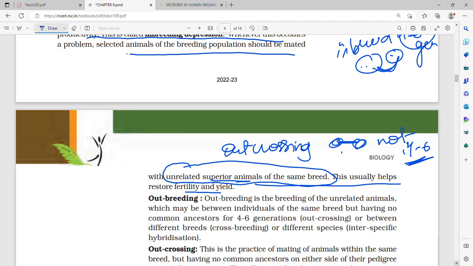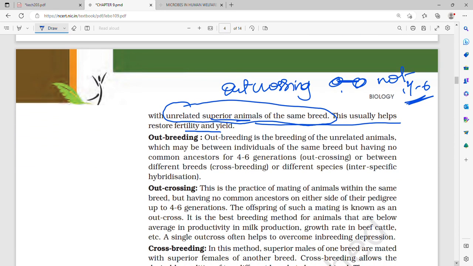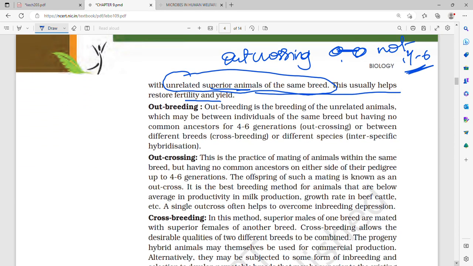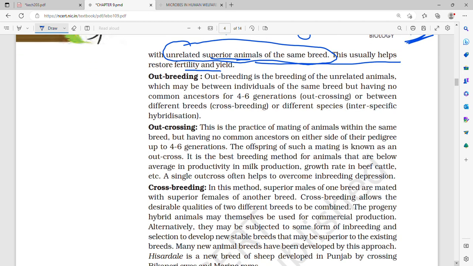Okay, so now we come to outbreeding. Outbreeding is the breeding of unrelated animals, which may be between animals of the same breed but having no common ancestors for 4 to 6 generations, which is outcrossing, or between different breeds, which is crossbreeding, or different species, that is interspecific hybridization. So outbreeding is of 3 types.